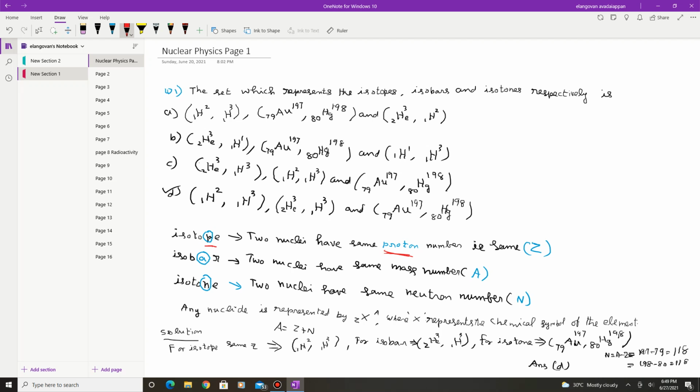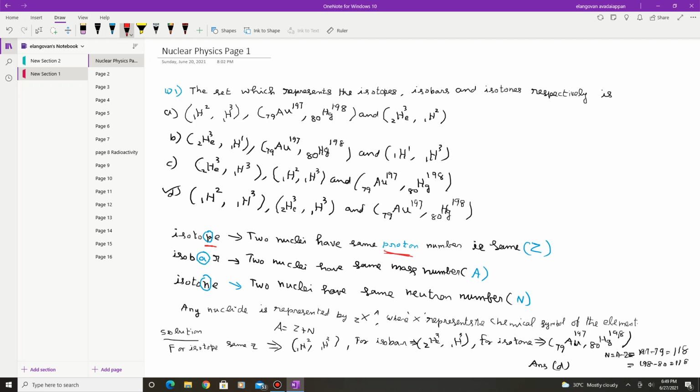Now in the word isotope you see a letter P, same proton number. So if there is a P in isotope, you can keep the idea in your mind that if P is present in that word, the proton number is the same, that is the same Z number.